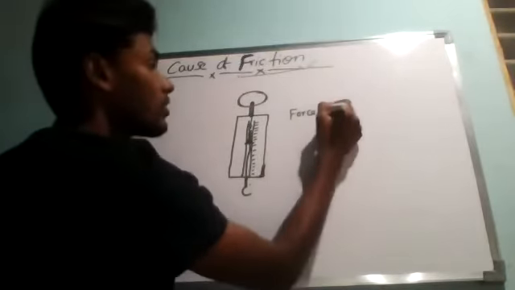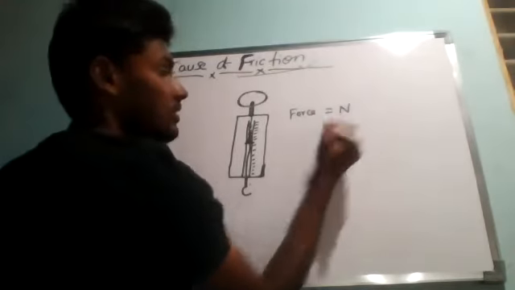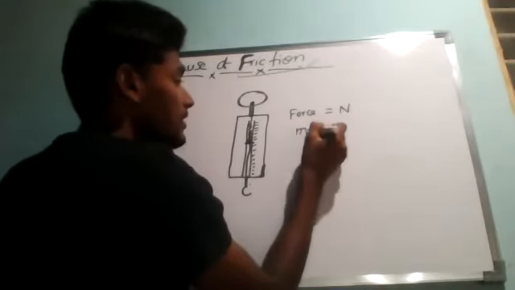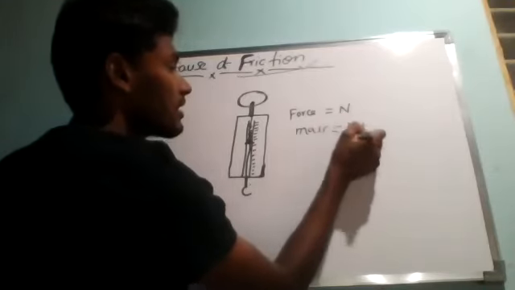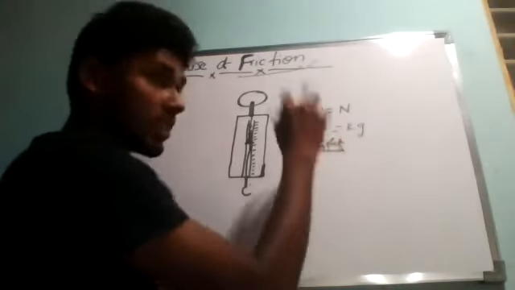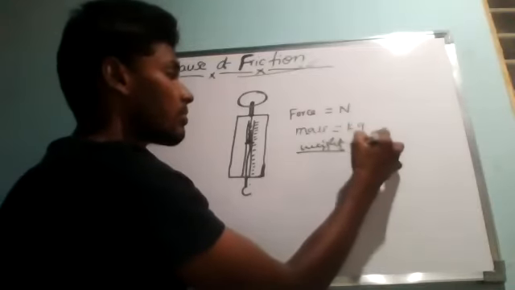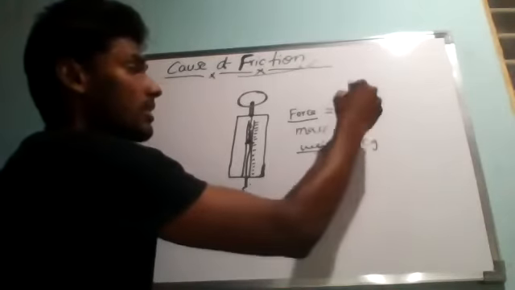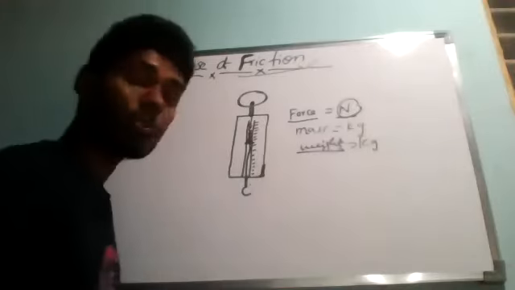So the unit of force is newtons. You just remember, like weight, mass. What is the mass unit? Mass is measured in kg. Weight is also basically, you don't know the difference between mass and weight. So for your stage till now, you just remember both will be measured in kg. Like that, force is also measured in newtons. So Newton is the unit of force.